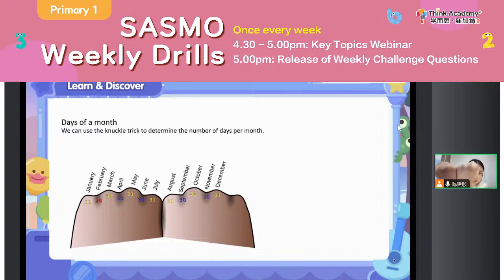We can use the knuckles trick to determine the number of days in each month. The higher ones with bones, you can see there will be more days. Imagine it as a big month with 31 days, and then the lower parts will have fewer days, and then higher, lower, higher, lower, higher, and another higher.